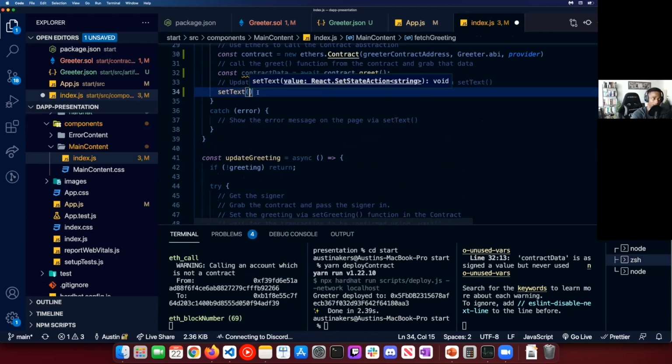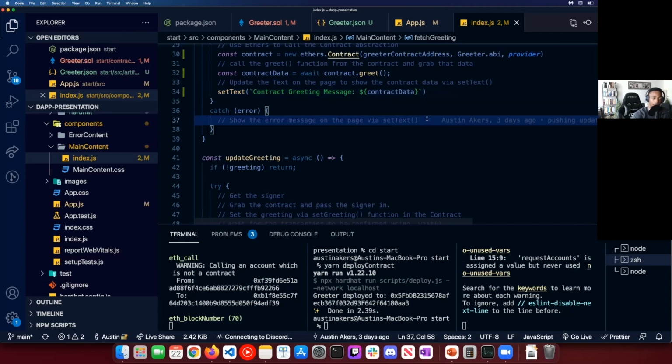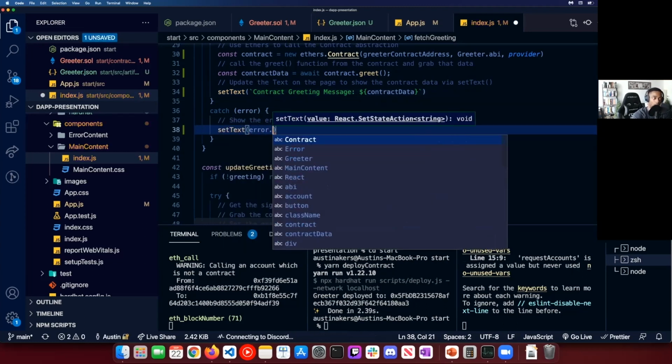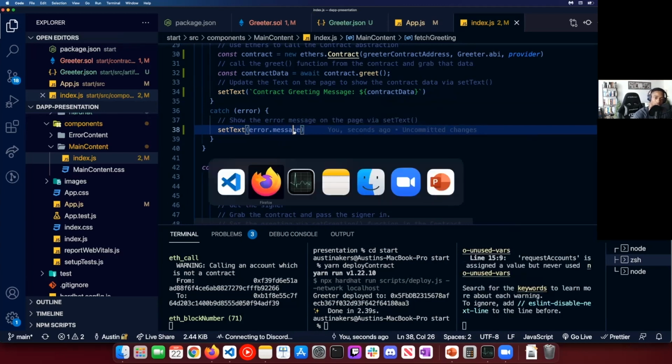To update that text, we're going to call a React hook called setText, and we're going to do a contract greeting message, and then pass through the contract data, right? So this is a whole lot. And also, if there's an error, we're just going to log that error message. So let's go ahead and save this.